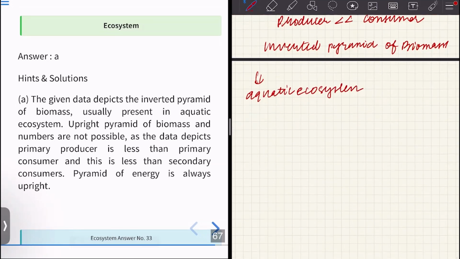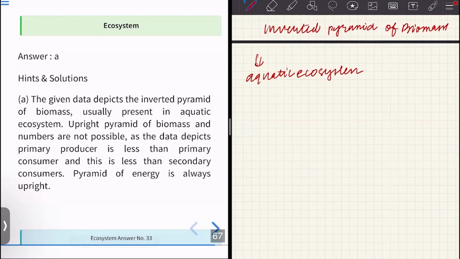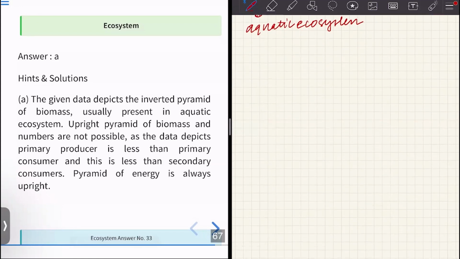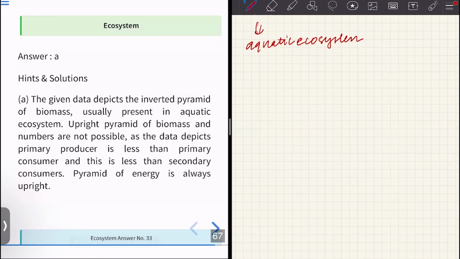Upright pyramid of biomass and numbers are not usually possible as the given data shows the number of primary producer is less than that of primary consumer, which in turn is less than that of secondary consumer. So this is just an example because in real life, the pyramid of energy is always upright. So pyramid of energy is always upright.